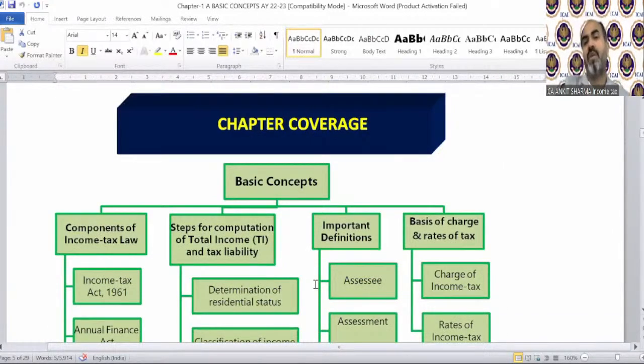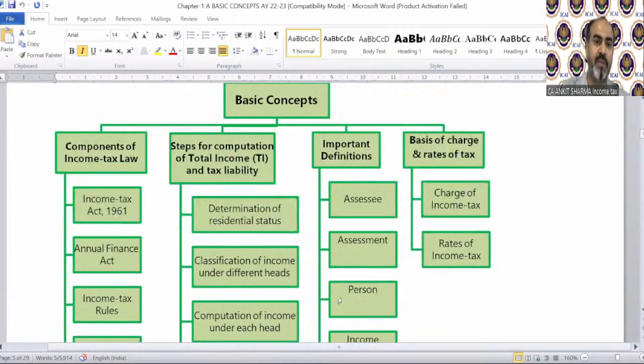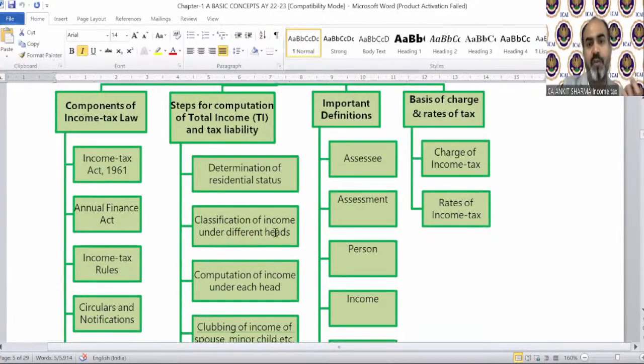Chapter coverage, what we are going to cover in this chapter: of course, basic concept chapter like components of income tax law, steps for computation of total income tax liability, important definitions, basis of charge and rates of tax. So these are the concepts we are going to discuss in this chapter one by one.